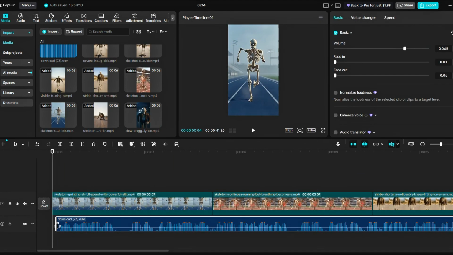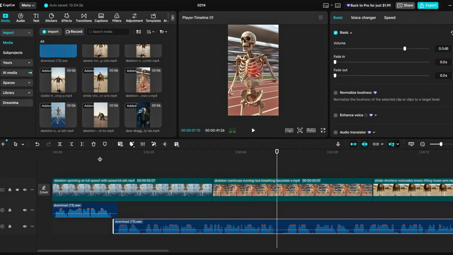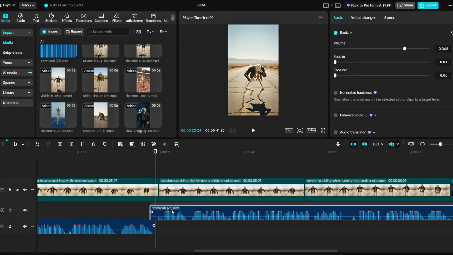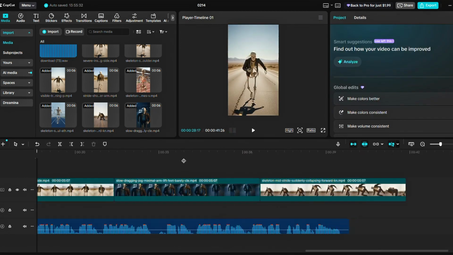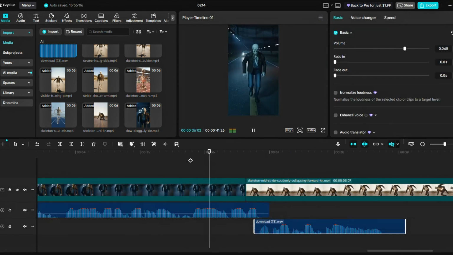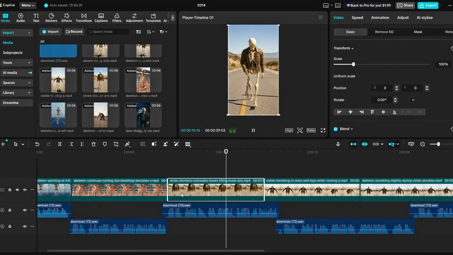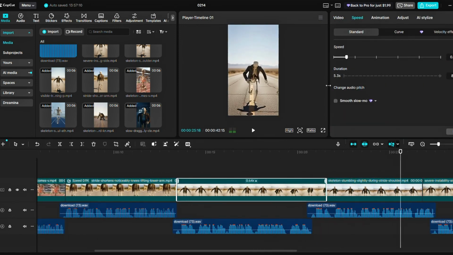Now for the precision editing. Start by fine-tuning your voiceover. Trim out any unnecessary pauses or dead space to keep the pacing tight and engaging. Then adjust the length of each video clip to perfectly sync with the corresponding section of your voiceover narration.